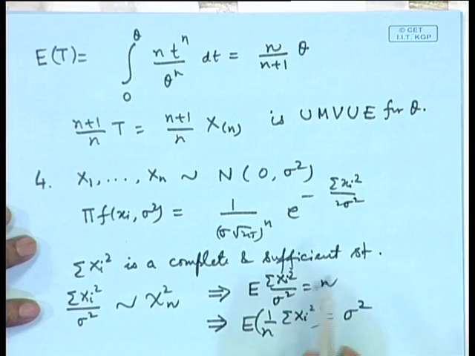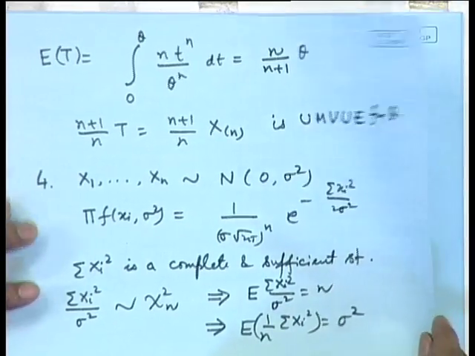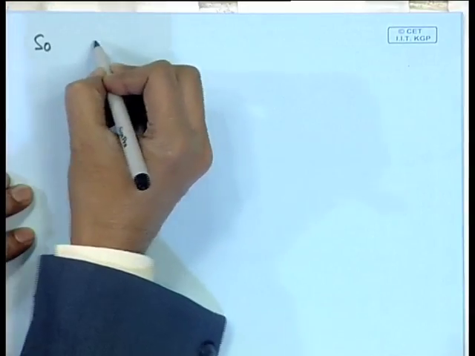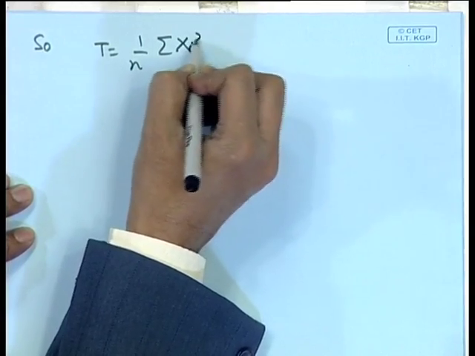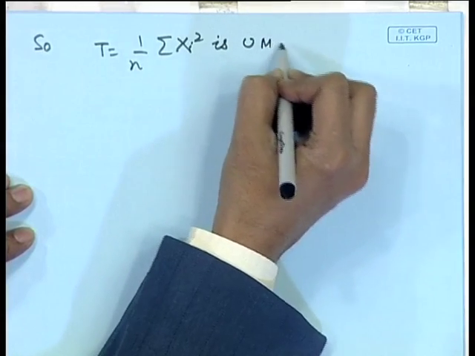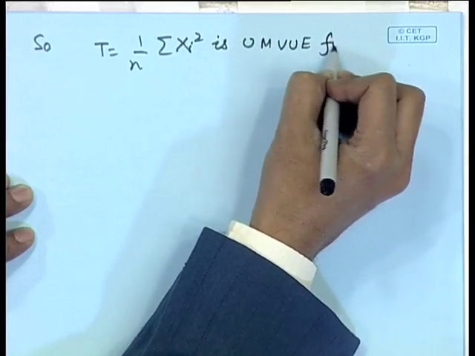In fact, for this problem, if we find the maximum likelihood estimator, that will be this, the method of moments estimator will be this, and this is also the minimum variance unbiased estimator. So, 1 by n sigma x i square is UMVUE for sigma square.